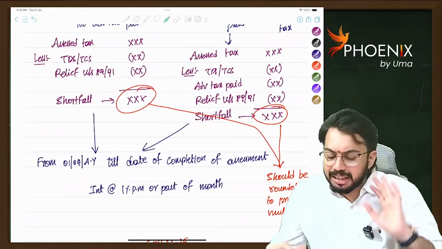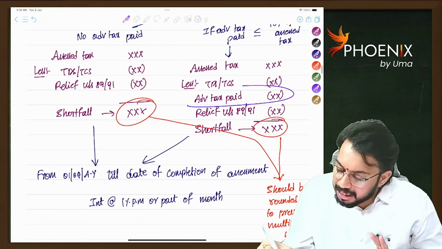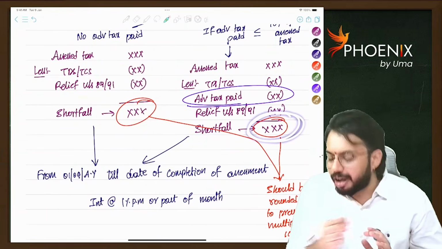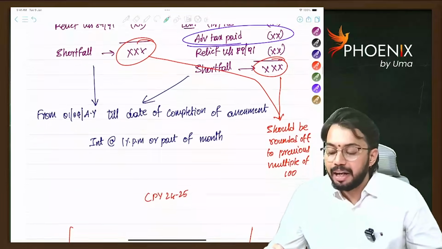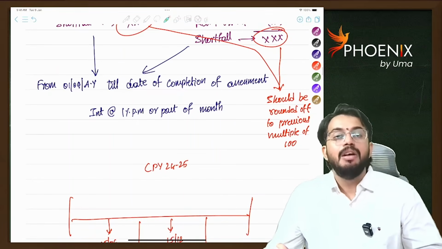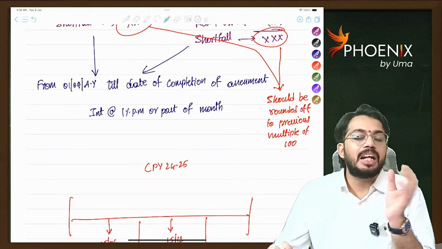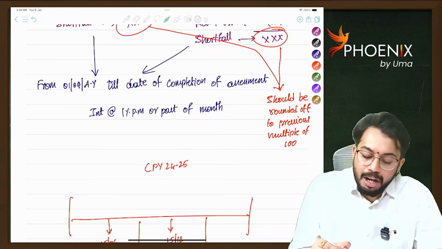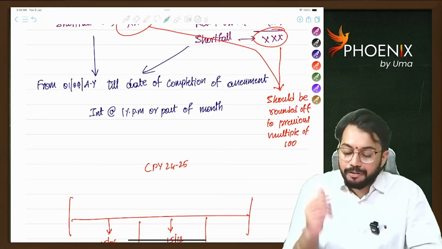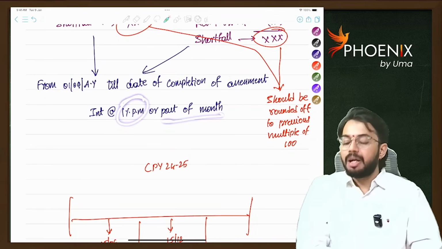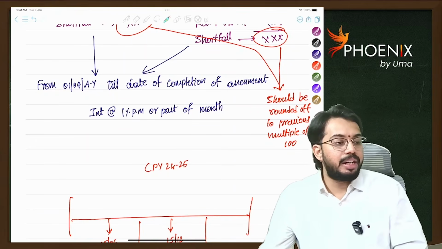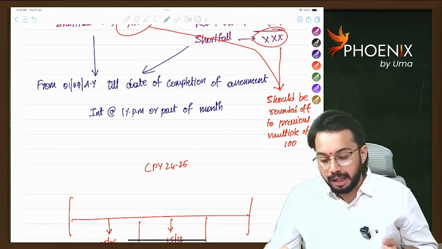If we have paid advance tax, whatever advance tax is paid is also allowed as relief, and only on the balance shortfall does interest get attracted under section 234B. Is it clear? Sir, what is the duration? Interest under section 234B will be calculated from 1st April of the assessment year till the date of completion of assessment. Rate of interest is 1% per month or part of a month. Is it clear? This is about interest under section 234B.